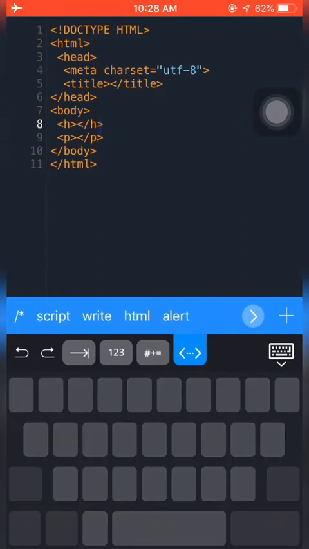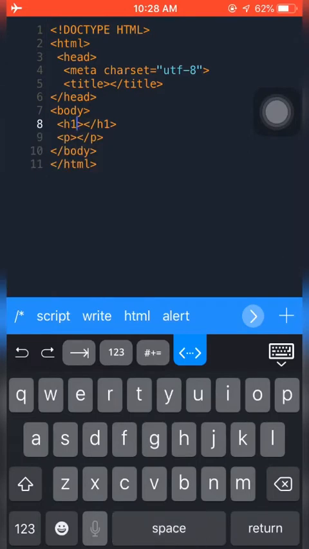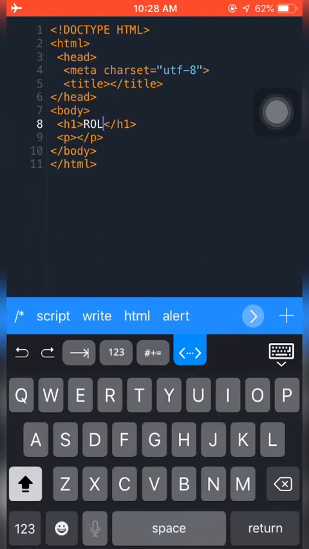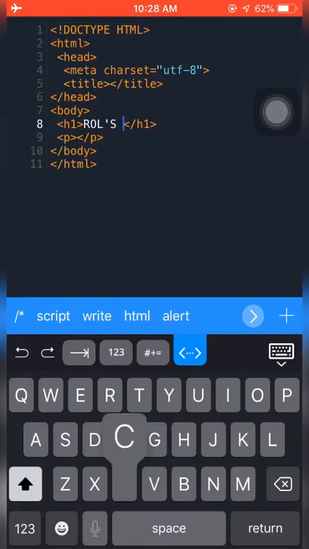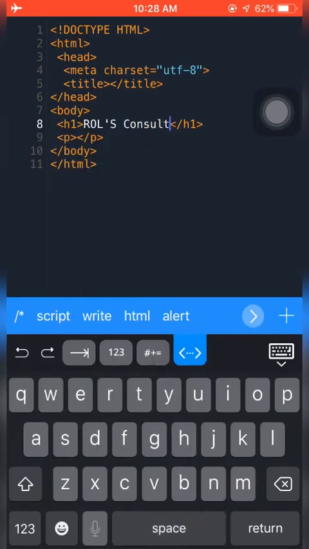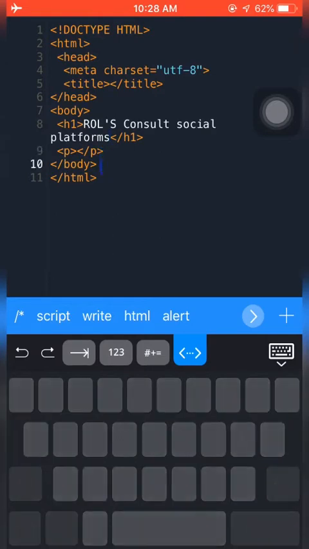So in our heading, we'll give it H1. Then we'll write Rose Consult social platforms. Okay. So that's our heading. Let's go.